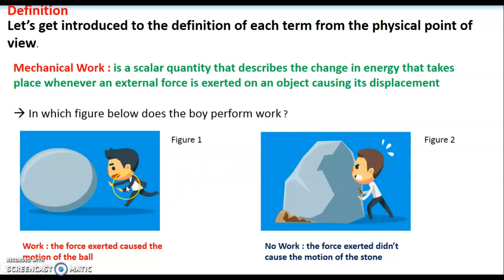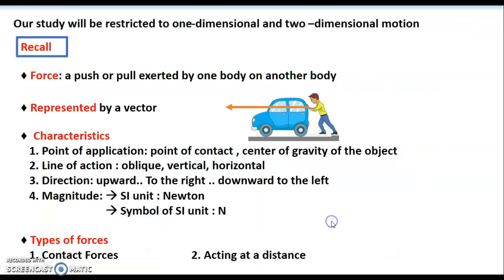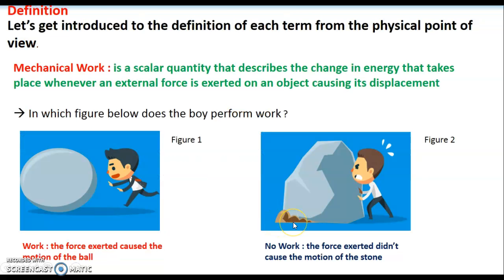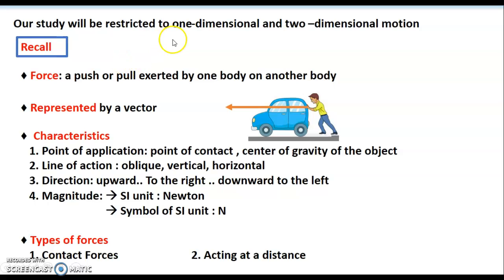In figure 1, in which he pushes the ball and it rolls easily, moving from one place to another, or in figure 2, in which the boy exerts a force on the stone trying to move it but couldn't move it. Of course, work is done in figure 1 because the force exerted caused the motion of the ball. In other words, it caused the displacement of the ball. However, in figure 2, no work is done because the force exerted didn't cause the motion of the stone. Our study will be restricted to one-dimensional and two-dimensional motion. So we're going to study objects that move in one dimension, horizontally or vertically, or that move in a plane.